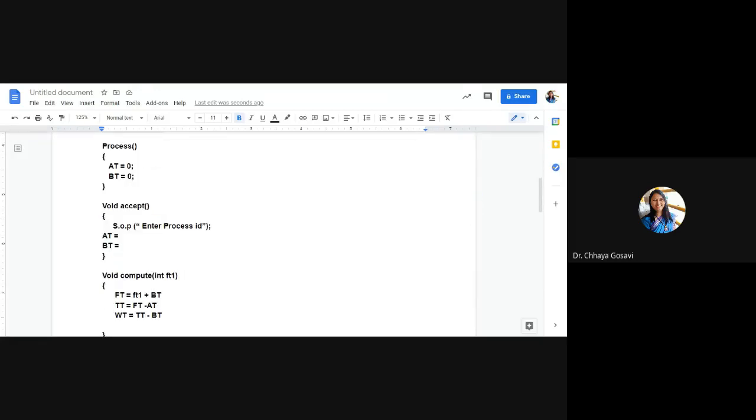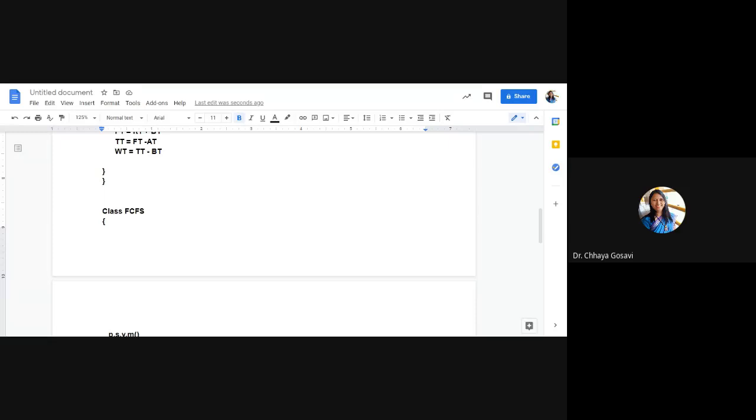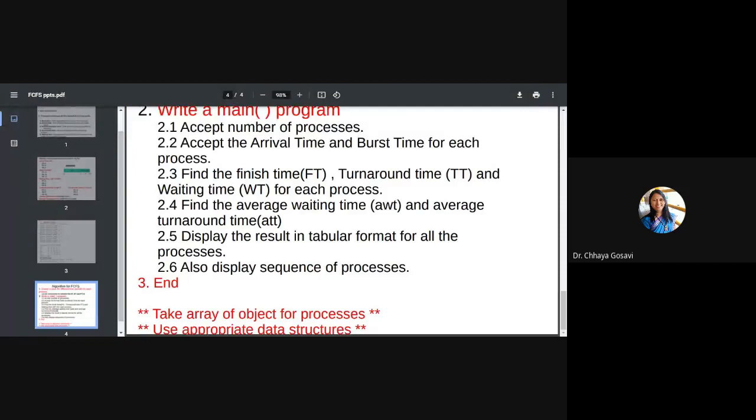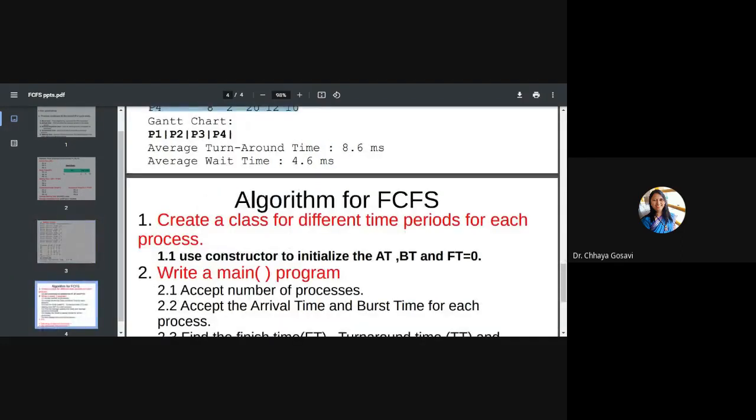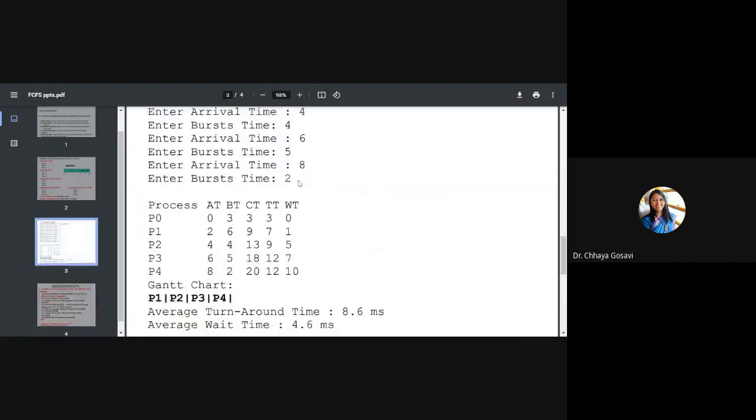First step is just try to implement simple FCFS with arrival time. We are going to implement it with arrival time. And your output should look like what I have explained with this slide. Sample output should look like this. You have to display in tabular form, and this Gantt chart is a must, and average wait time and average turnaround time at the end. Start implementing, and if you have any queries, we'll discuss in the next session.